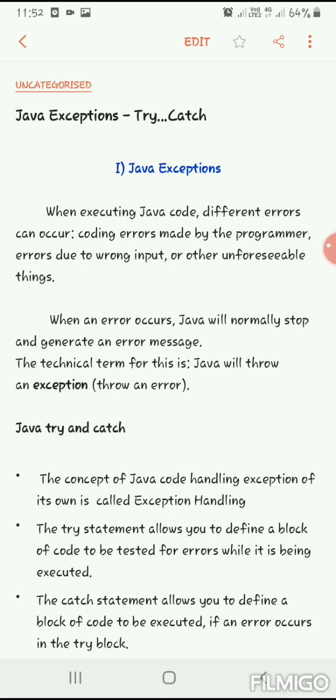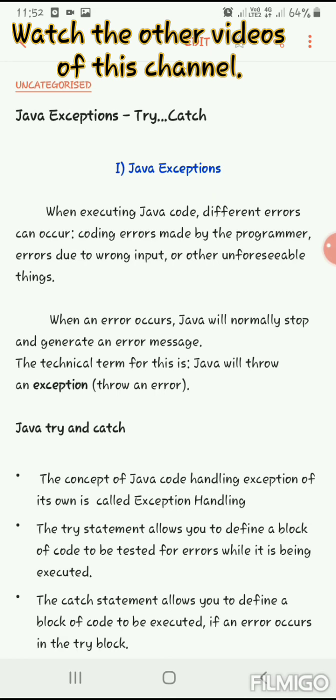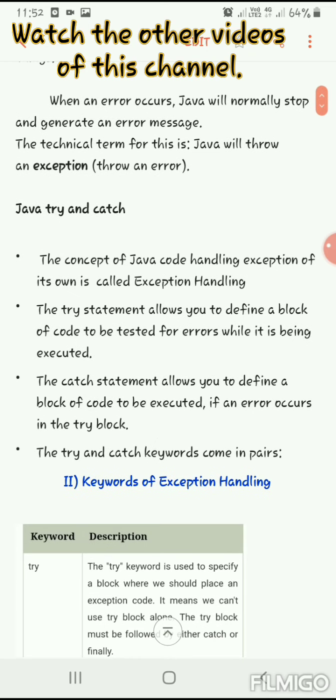Java coding will automatically handle exceptions. This concept is called exception handling in Java. Usually exceptions will be handled by the JVM, the Java Virtual Machine. We will see the types of exceptions and how an exception is handled, everything in this video.